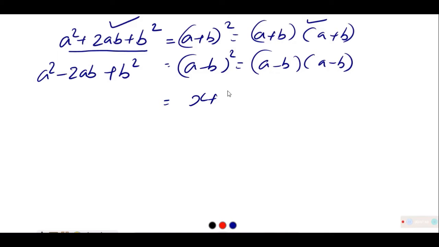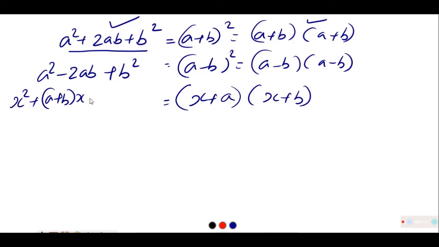Last chapter you studied x plus a into x plus b, again in product form, and the expansion is x square plus a plus b into x plus a into b, ab. That means this particular expression can be written in product form.